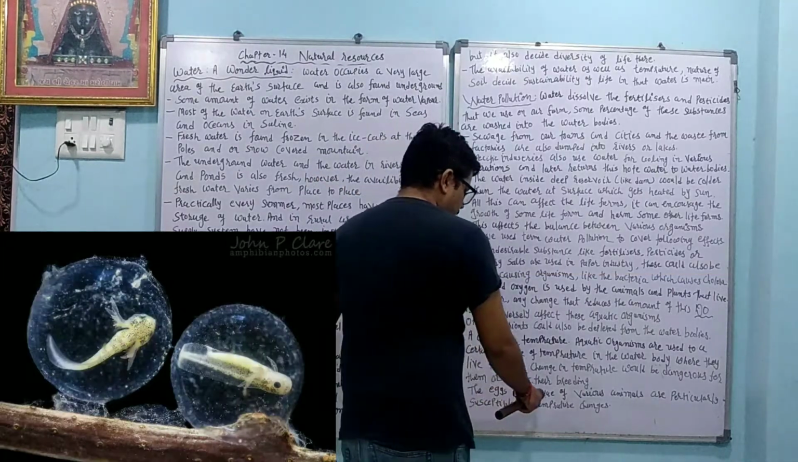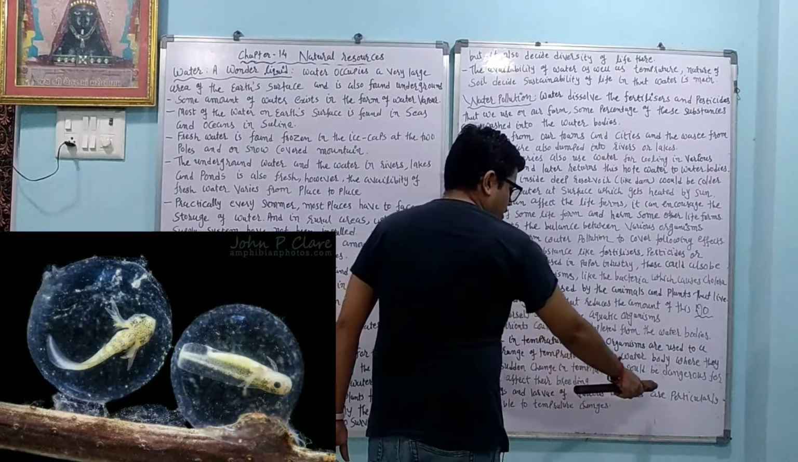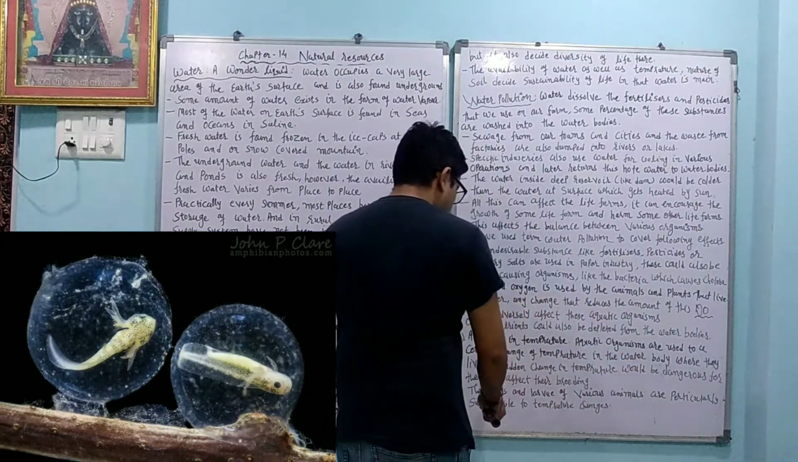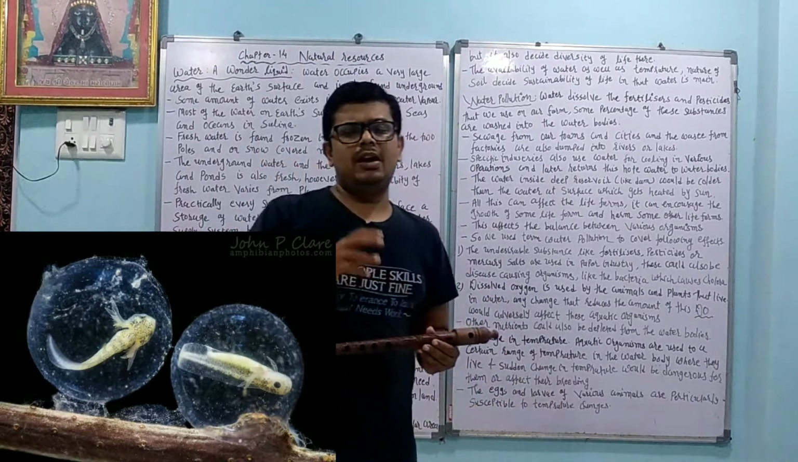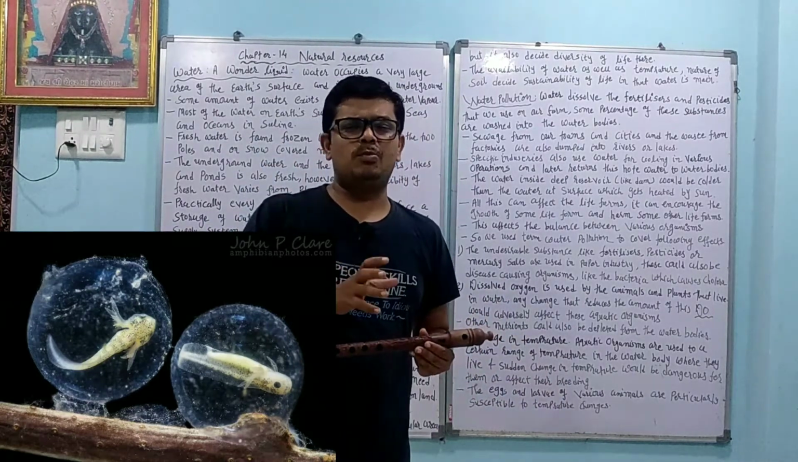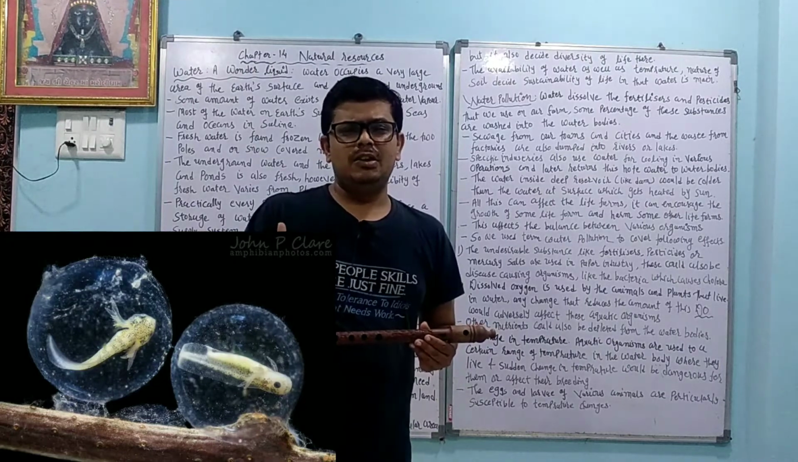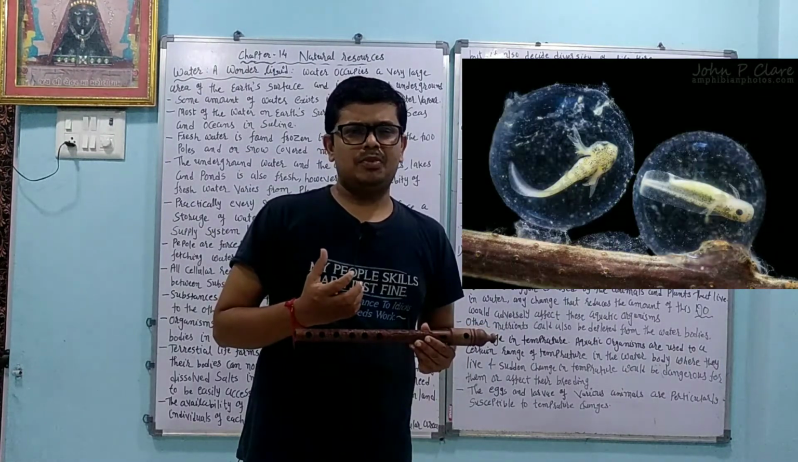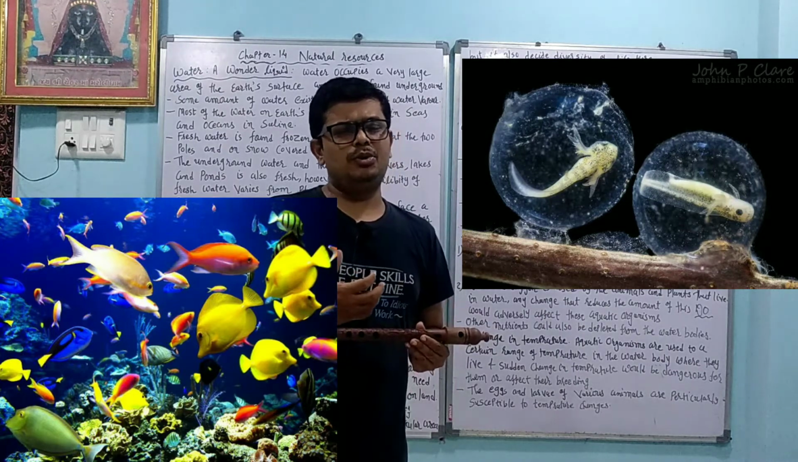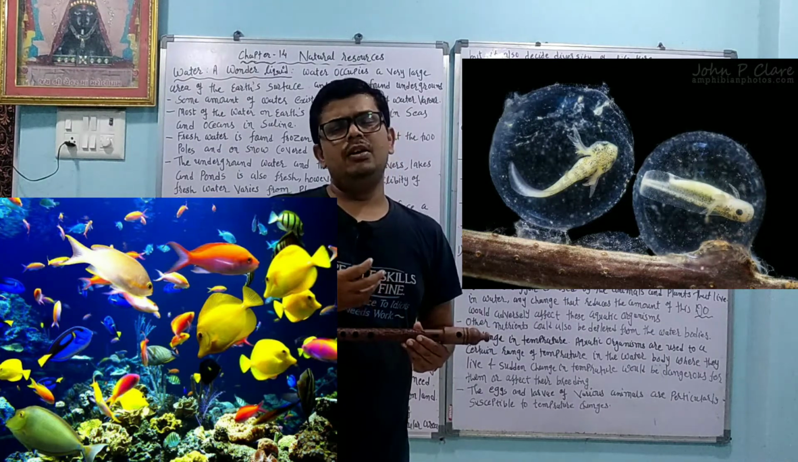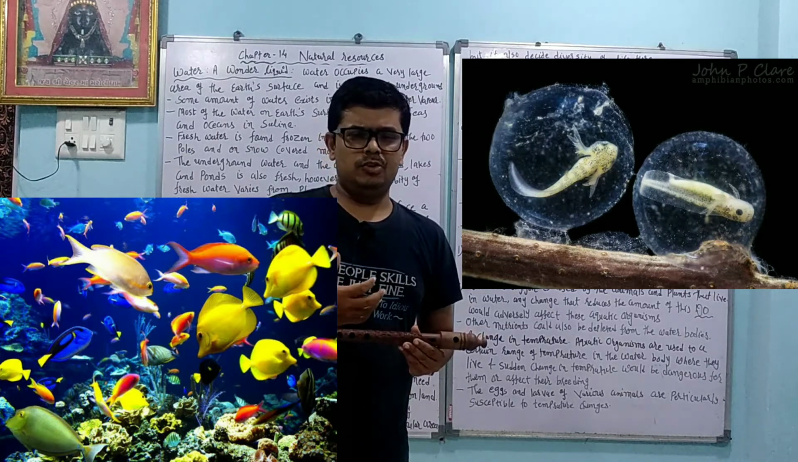The eggs and larvae of various animals are particularly susceptible to temperature changes. Because of that, the egg and larva may have problems, because when the temperature increases they lose their fertility. Okay, so this is all about today's topic. We learned about water, a wonderful liquid. Second thing, we learned about water pollution.